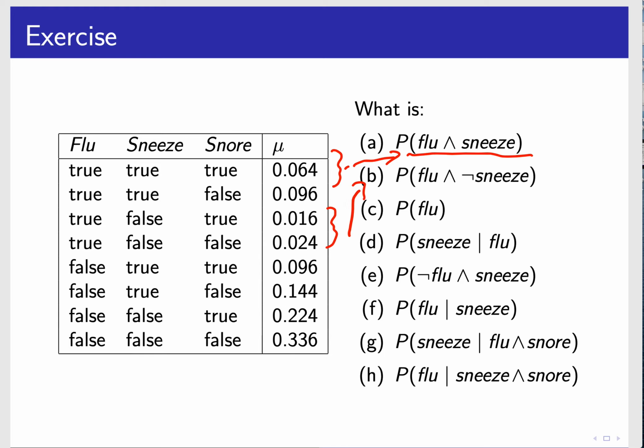The probability of flu is all 4 of these, so we sum the top 4. And the probability of sneeze given flu is A divided by C here. You can do the rest of it, but once we have that definition, we can compute all of these conditional probabilities given this set of values. That's all we needed: those simple definitions that we've seen before.